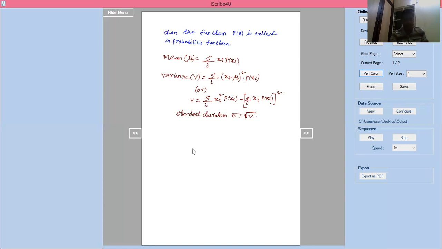The first problem is using this mean. They will give the xi values and the probability values also. Both you will multiply and add. The variance is xi square into p of xi minus (summation of xi into p of xi) whole square. Standard deviation sigma is equal to root of variance.